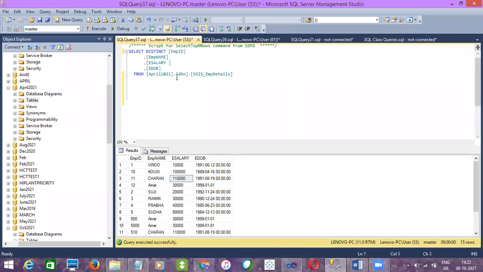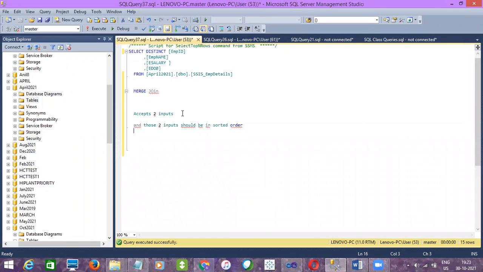We are discussing merge join, right? See, unlike merge, which accepts two inputs and just combines the two sources' data, merge join also accepts two inputs, and those two inputs should be in sorted order, and it will perform joins.